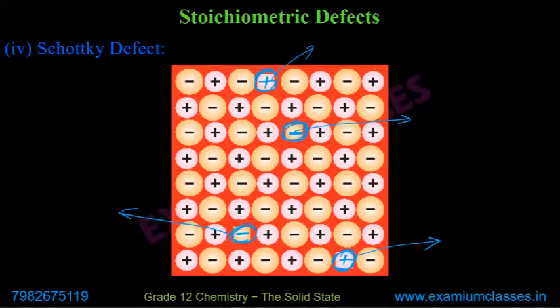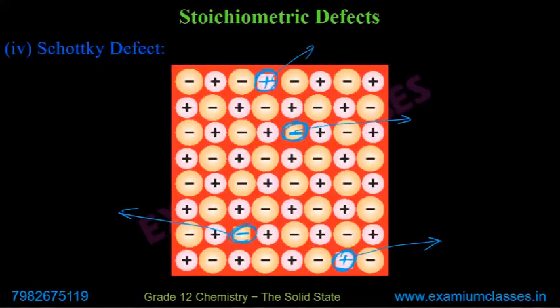So if it is in NaCl, this will be the defect. And you can see that both are being removed. So if one Na+ is going, one Cl- is going. So this is actually creating the vacancies in this case. So it is a vacancy defect in ionic solid.